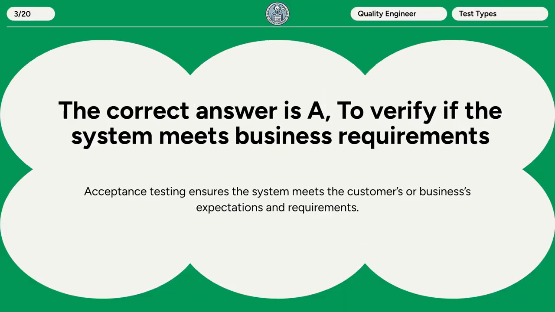The correct answer is A. To verify if the system meets business requirements. Acceptance testing ensures the system meets the customer's or business's expectations and requirements.